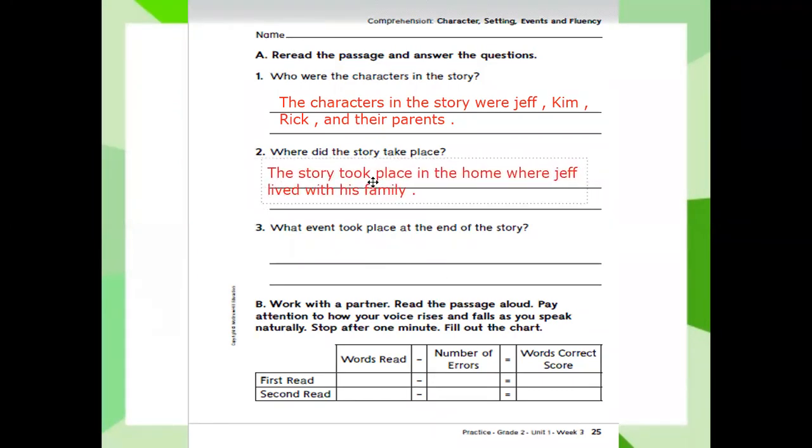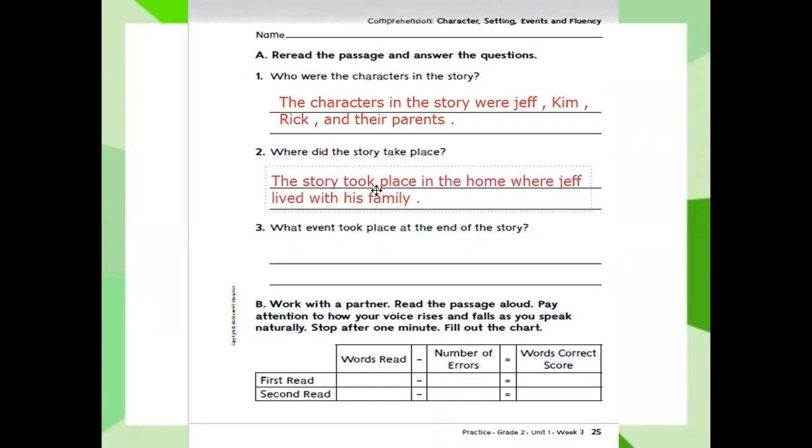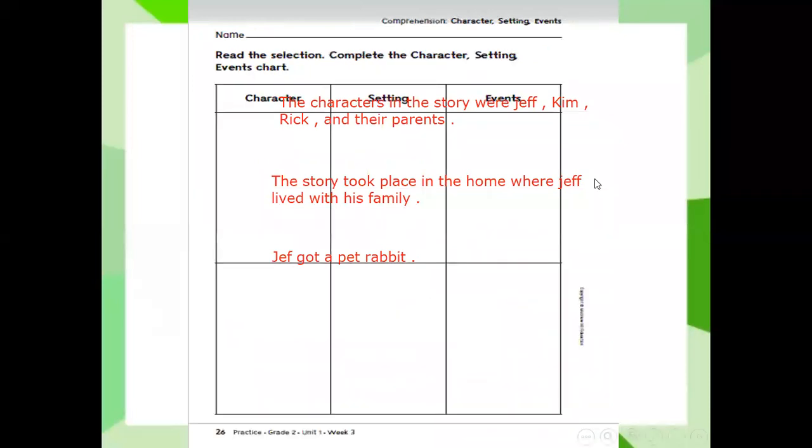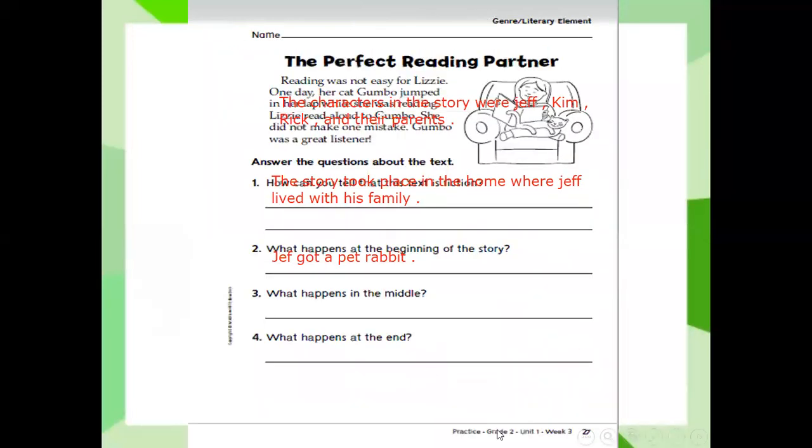What event took place at the end of the story? What happened at the end of the story? Jeff got a pet rabbit. Have you finished? Now, open page number 27.